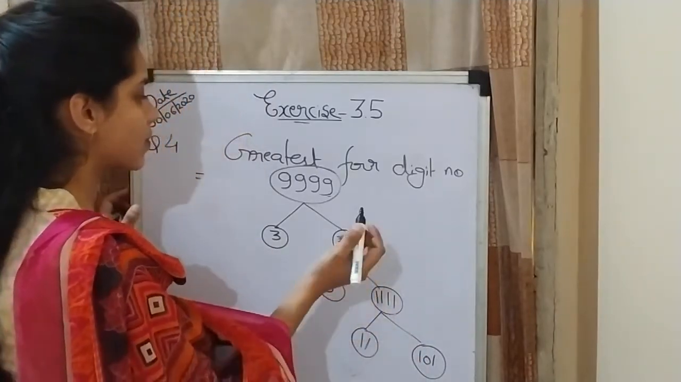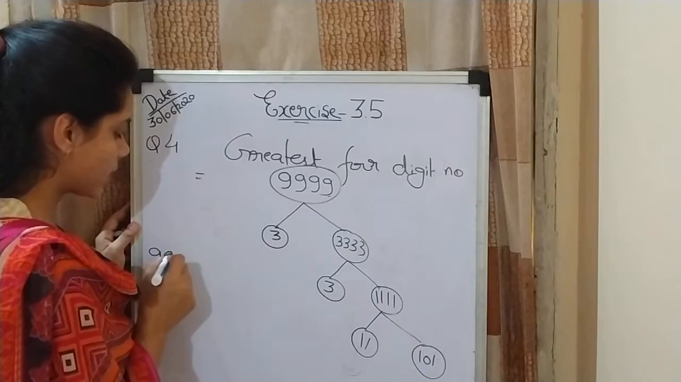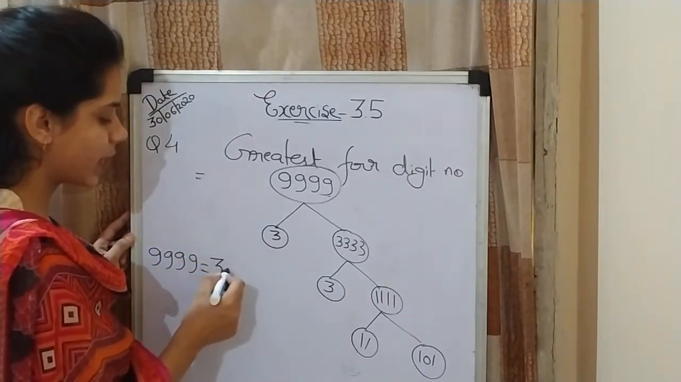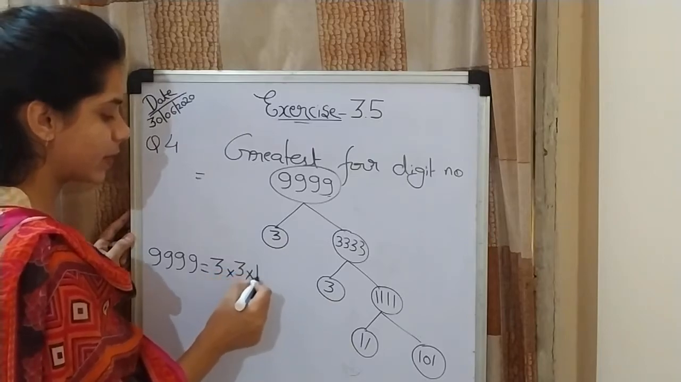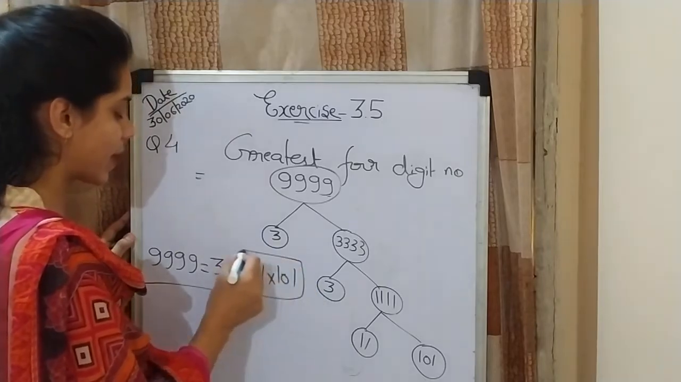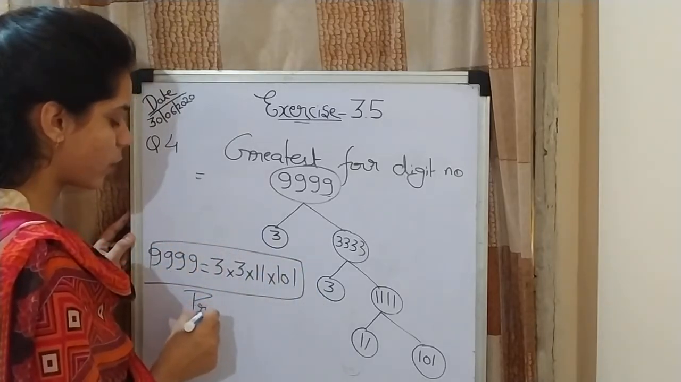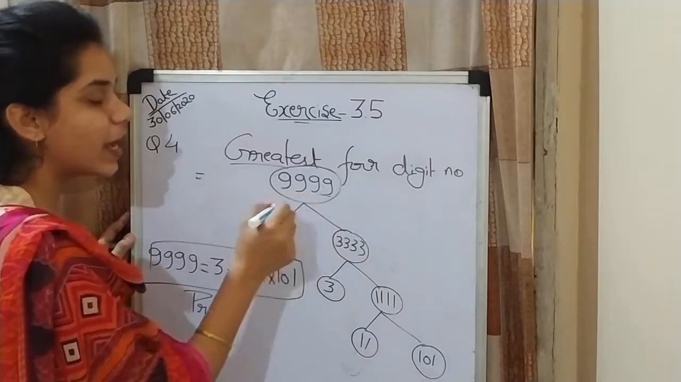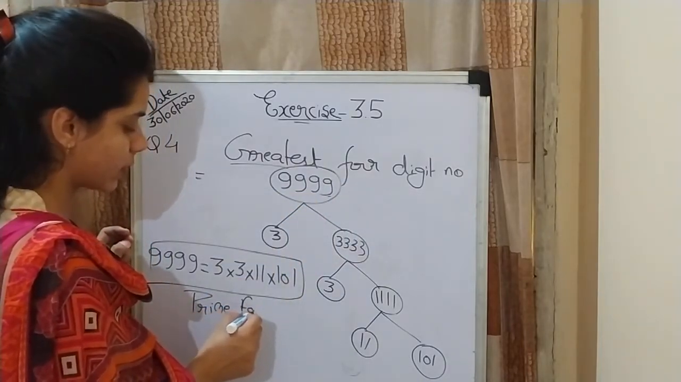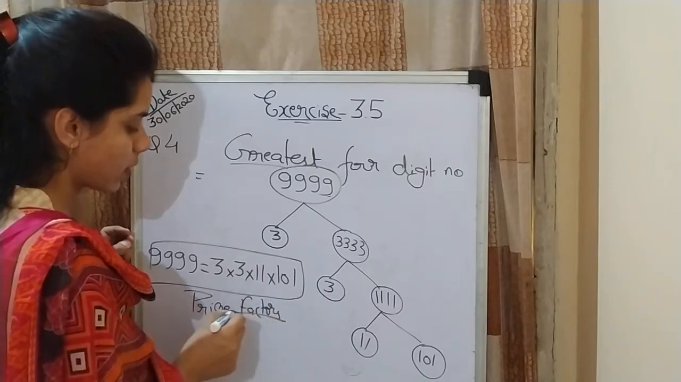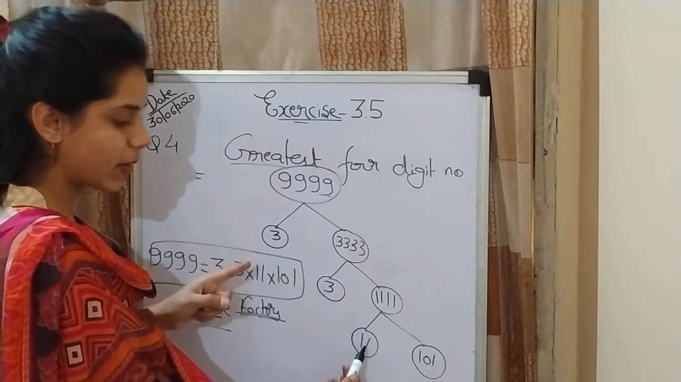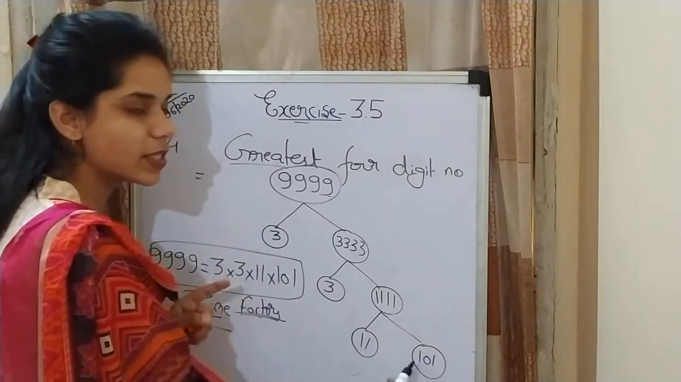So its prime factors will be what? Yes, its prime factors will be 3 multiplied with 3 multiplied with 11 multiplied with 101. In this way we can get the prime factors of the greatest 4-digit number.